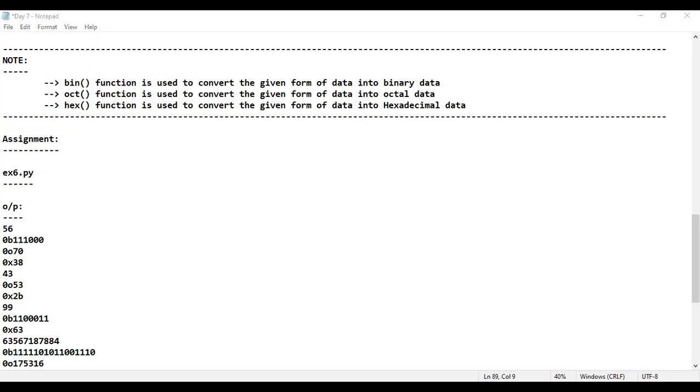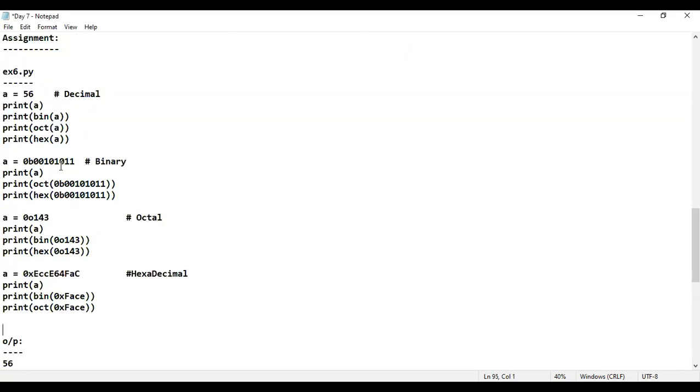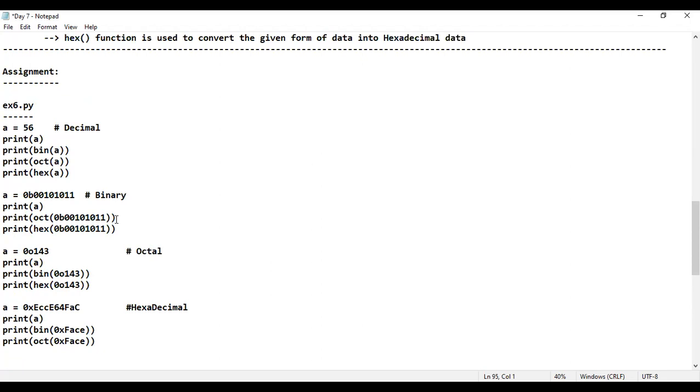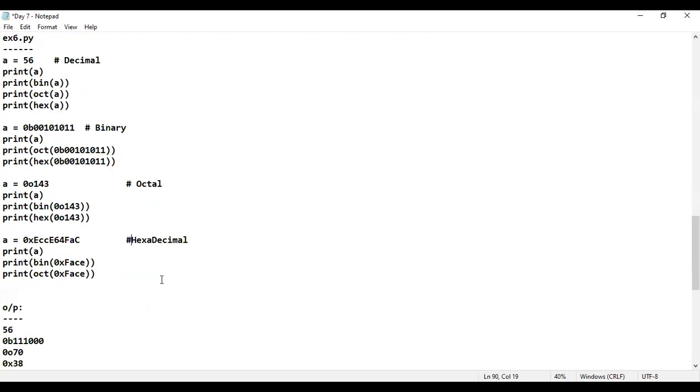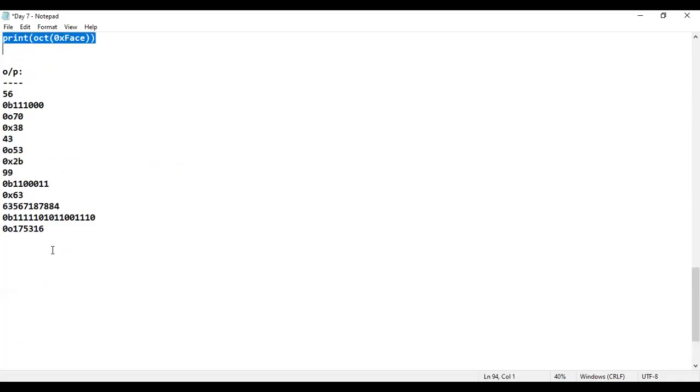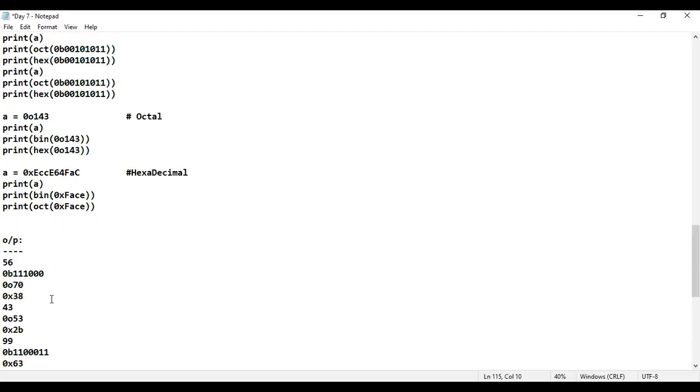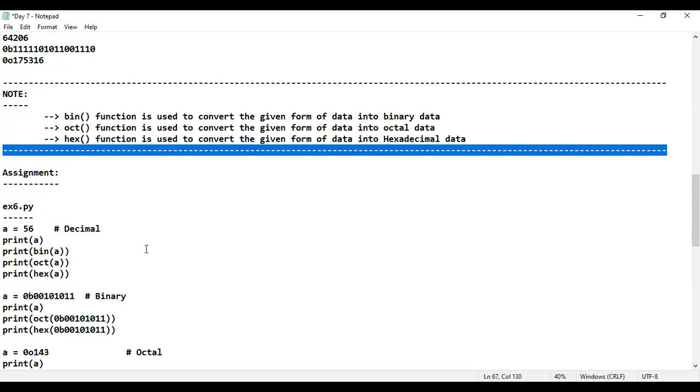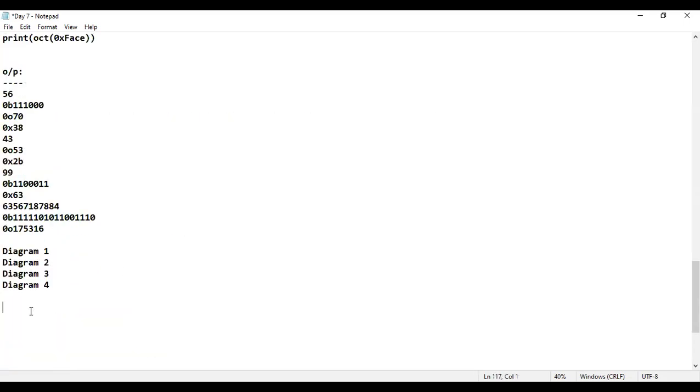Now, how many of you are confident enough to say, yes sir, I will write what will happen internally, and I will write diagram number 1, 2, 3, like how I have written? Okay, 4 diagrams you have to write: from decimal to all these, from binary to all these, from octal to all these, and from hexadecimal to all these. And just check whether your output is the same or not. Please do respond. Will you write, guys? Can I expect you to write the diagrams, at least after teaching like this?